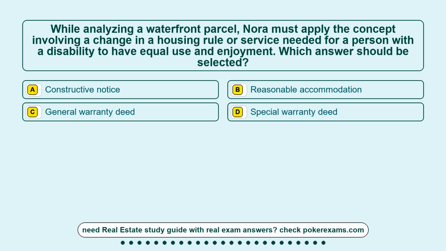Question 8. While analyzing a waterfront parcel, Nora must apply the concept involving a change in a housing rule or service needed for a person with a disability to have equal use and enjoyment. Which answer should be selected? Option A, a constructive notice.